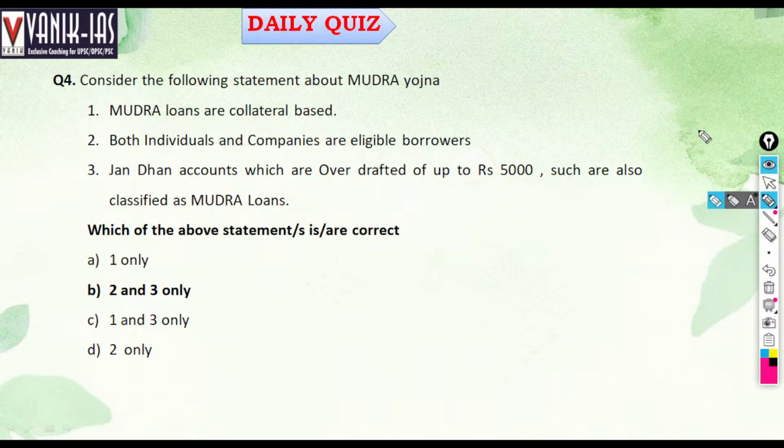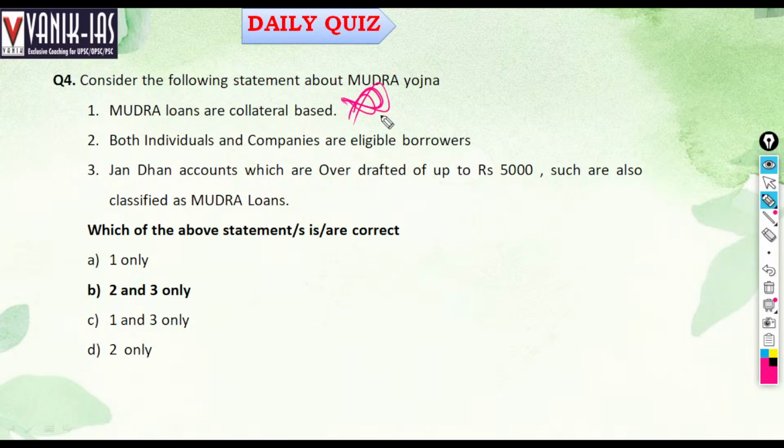Consider statements regarding Mudra Yojana. Mudra loans are collateral based? No, there is no collateral required for Mudra Yojana. Without any mortgage, you can take a Mudra loan to establish a small scale or medium scale industry. There are 3 types of Mudra Yojana: Shishu, Kishore, Tarun.